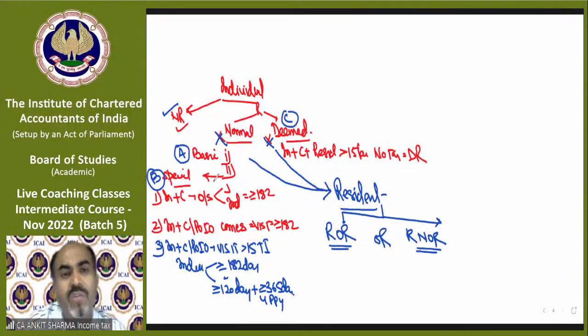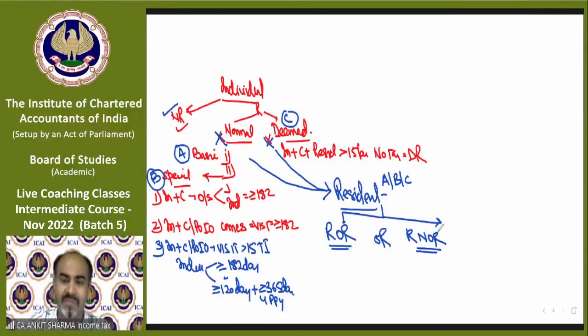So either you will be a resident as per A case, or as per exception case, or as per deemed resident. So if you are a resident as per case A, B, or C, or we can say simply if you are a resident as per normal resident case or deemed resident, then we have to find out in the question whether you are a resident and ordinary resident, or you are a resident and not ordinary resident.